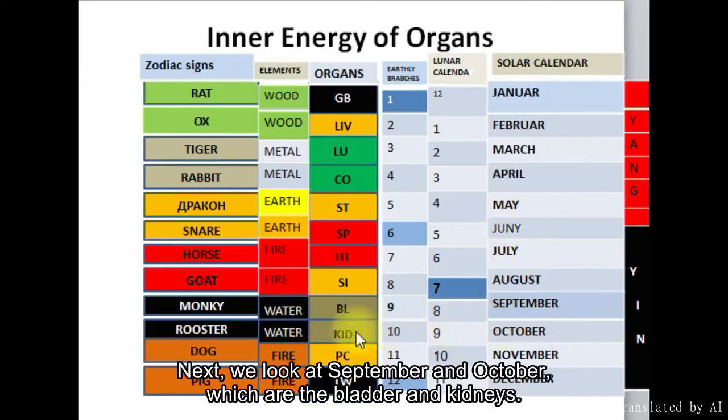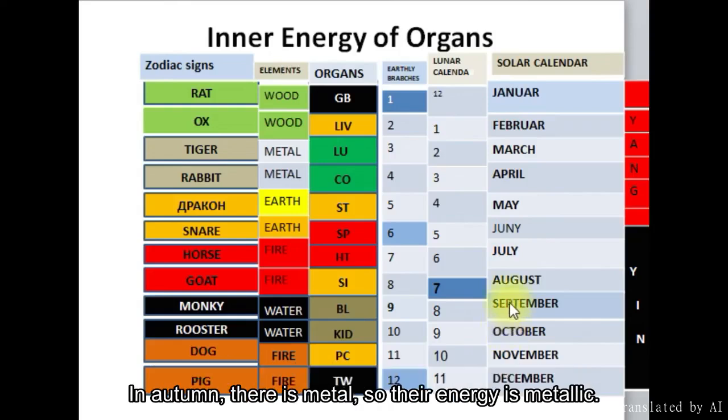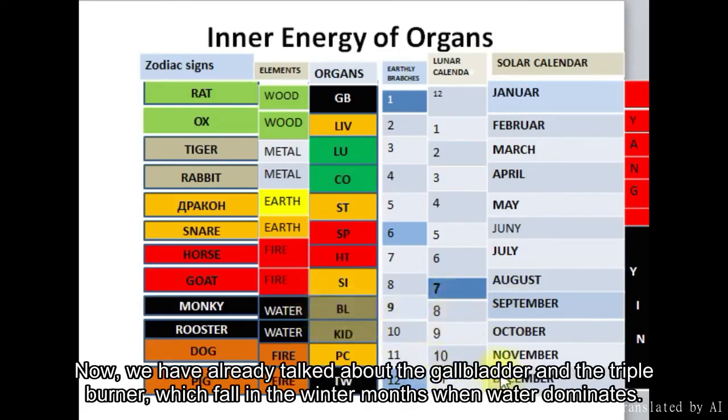Next, we look at September and October, which are the bladder and kidneys. The bladder and kidneys belong to the element of water, but they fall in the 2 autumn months. In autumn, there is metal, so their energy is metallic. Now, we have already talked about the gallbladder and the triple burner, which fall in the winter months when water dominates.